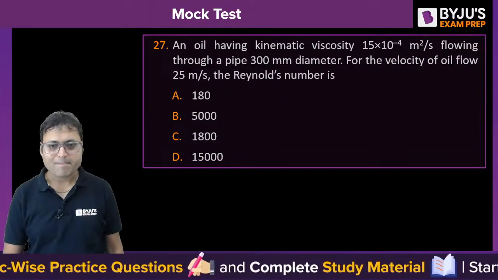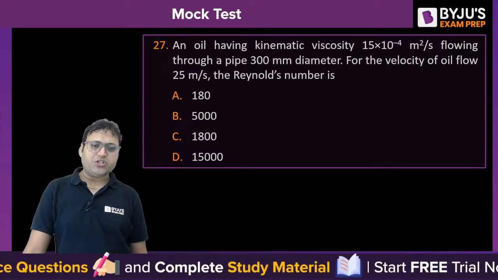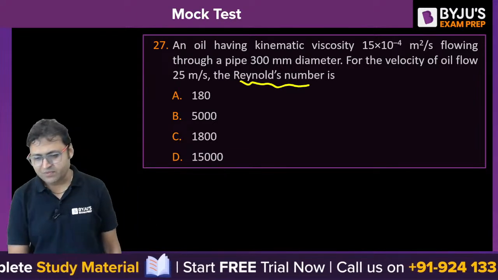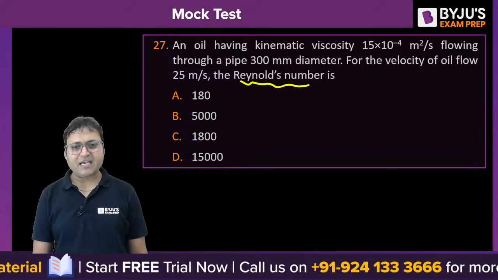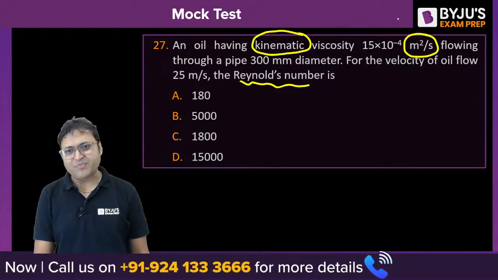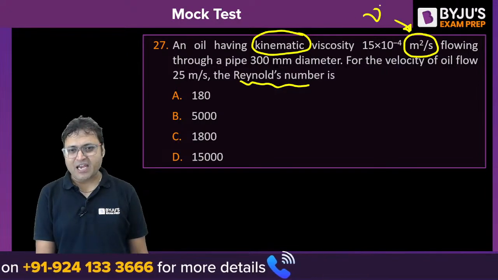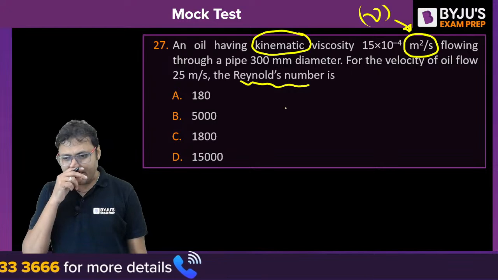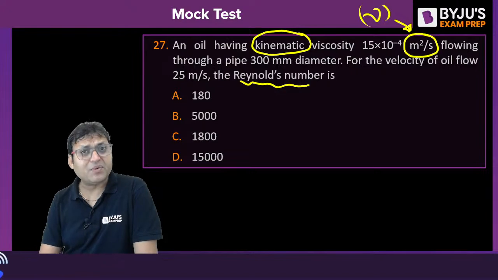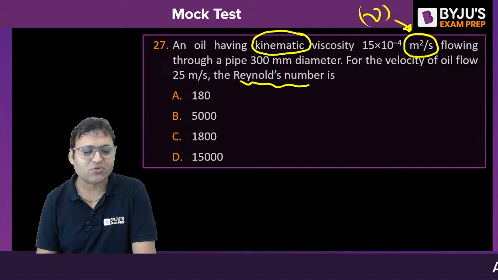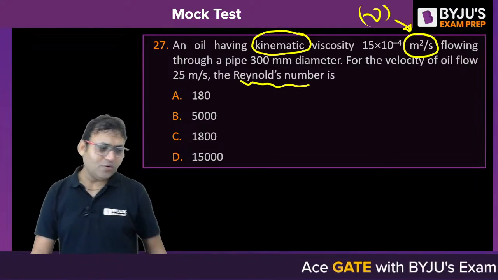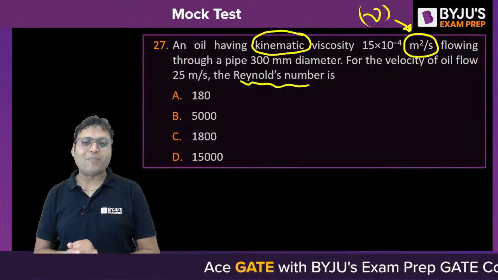Next question. Next is the question for the Reynolds number. To calculate the Reynolds number of the flow, an oil having kinematic viscosity. They could have skipped this word kinematic, because the unit is given as meter square per second, then it is definitely kinematic viscosity. They would not have mentioned it is kinematic or dynamic viscosity. Sometimes units become important to judge whether it is a dynamic viscosity or kinematic viscosity. They could have given you in terms of stokes also, to make the question more complicated.